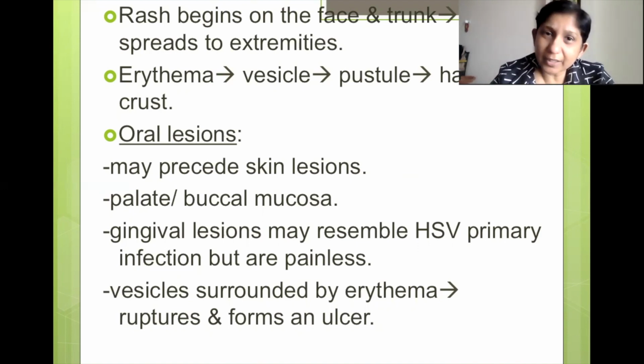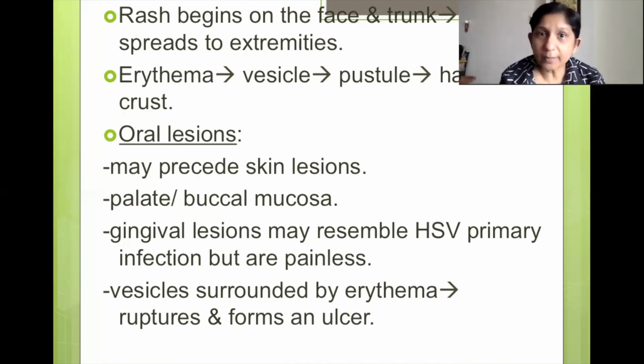So it occurs in crops. You find a lot of these small vesicles all over your body, and some people can have it more on their face, some more on their trunk or on their extremities, wherever it is. So it ultimately causes a lot of itchy sensation. So what you have to do is isolate yourself for those 7 days of the infective stage, and perhaps take an antiviral drug if the infection is too severe. There is a school of thought that even if you don't take an antiviral drug and just symptomatically treat the problems, even then you would get fine in another 10 days.